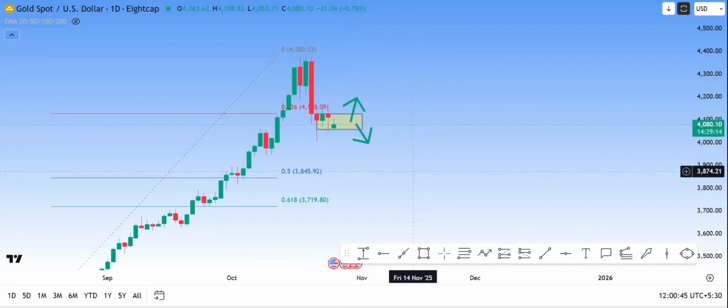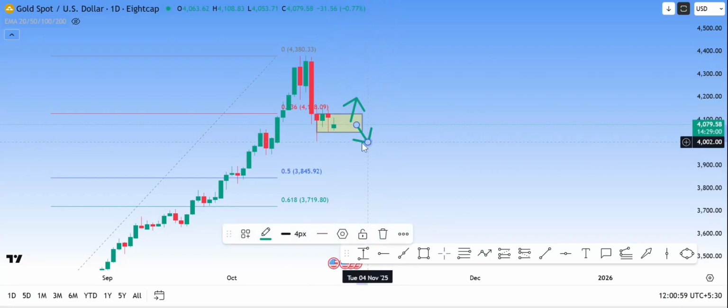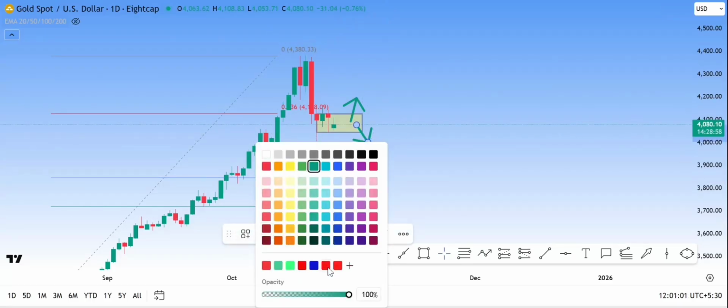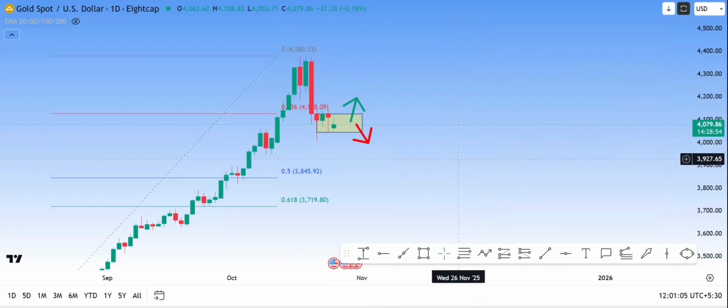We need a confirmation based on a candle closing basis. It's not just a candle spiking up or down and then coming back into the range. It's not like that. We need a solid candle to close above or below the zone to confirm the trend. Until then, we'll be having sideways movement only.